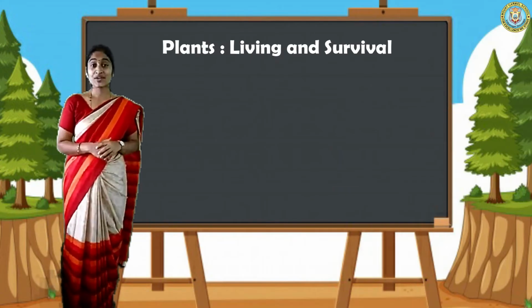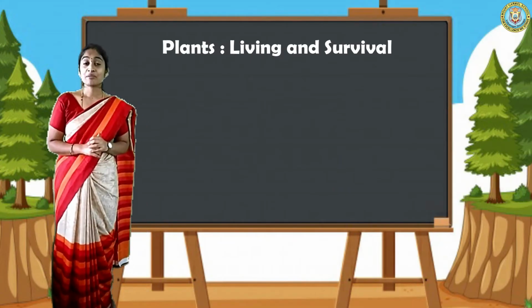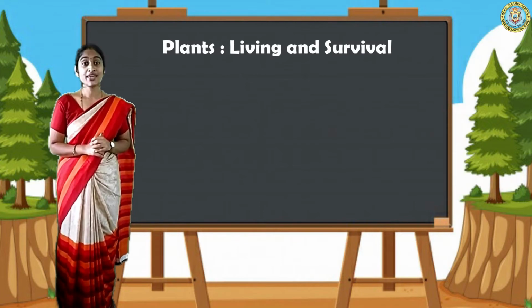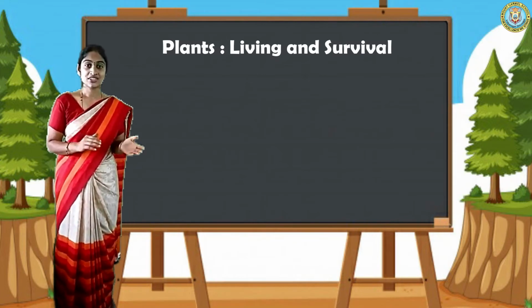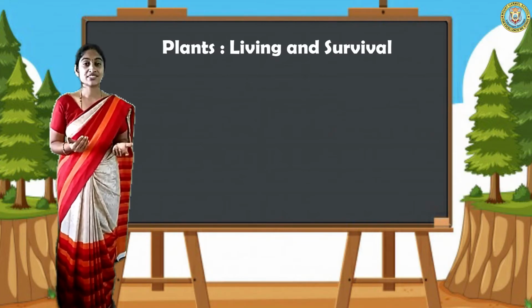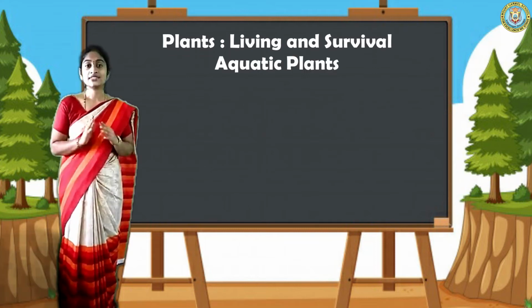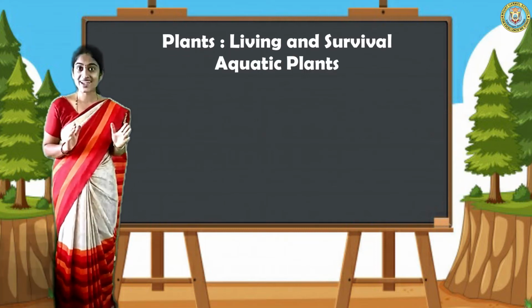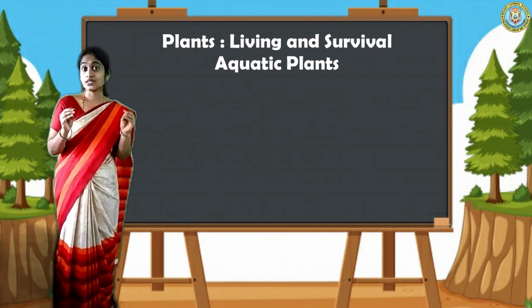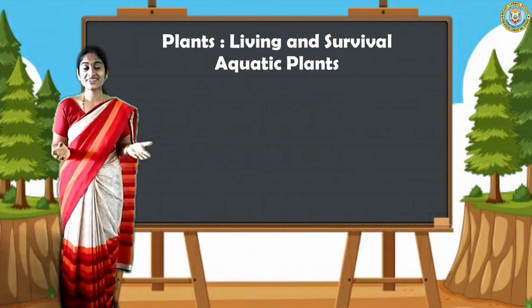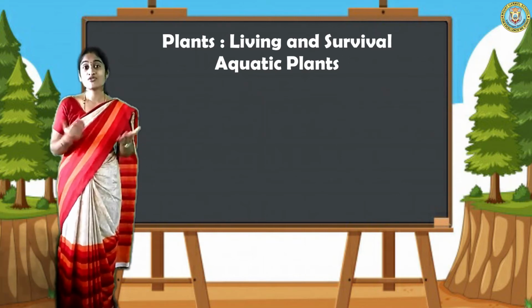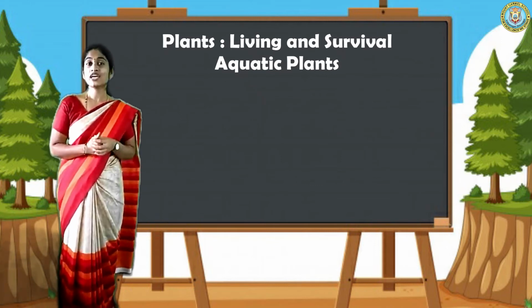Yes, my dear students, have you seen that? Terrestrial plants, and where they grow, like desert area, coastal area, forest. Isn't it, my dear students? Now it is time for aquatic plants. The word aquatic includes water. So plants which grow on water are called aquatic plants.